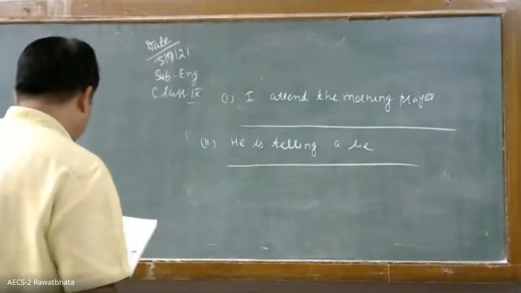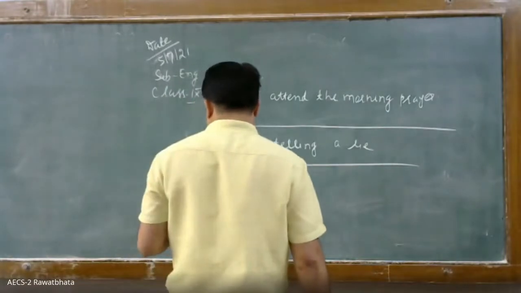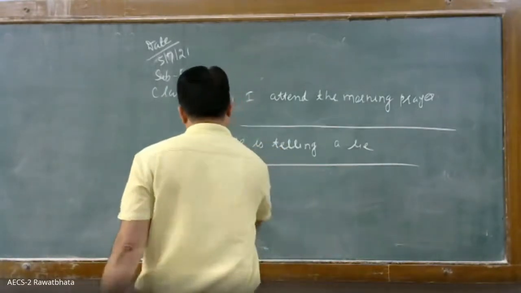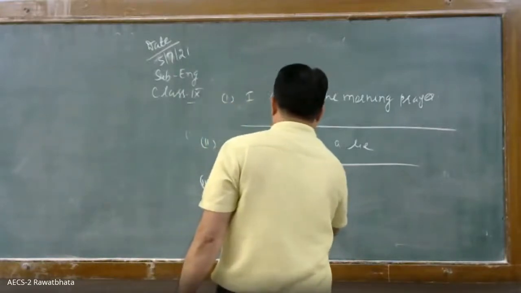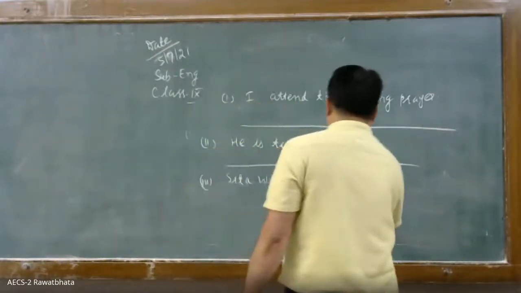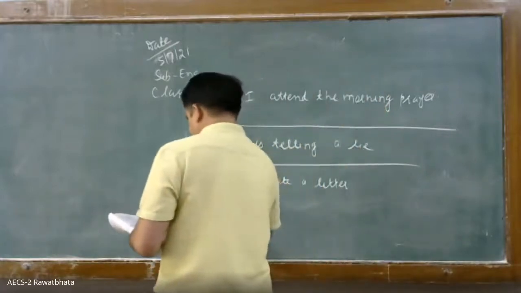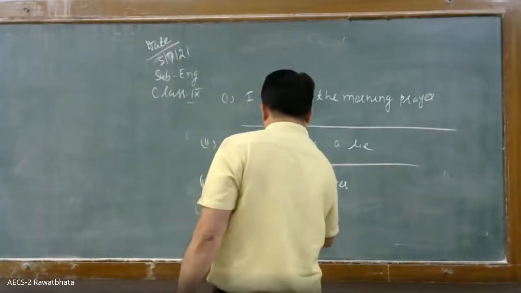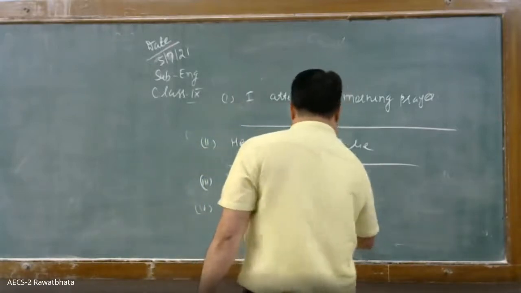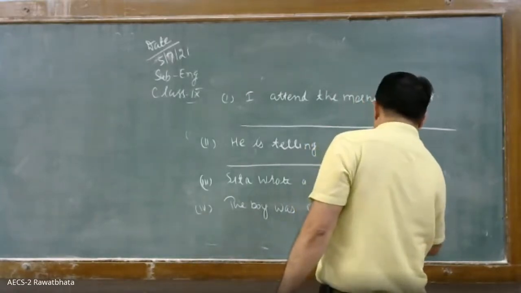Okay, then Cheetah wrote a letter. The girl was copying the sums.